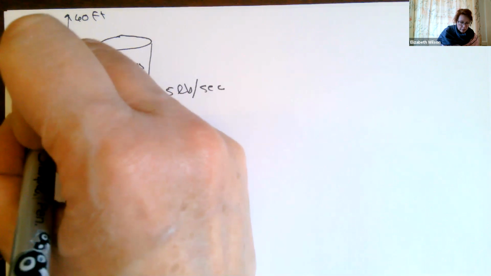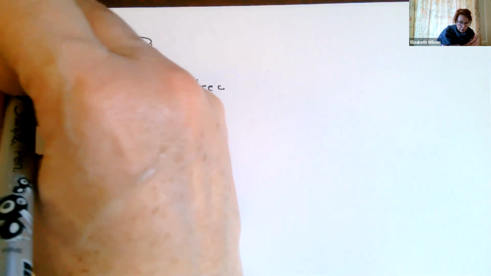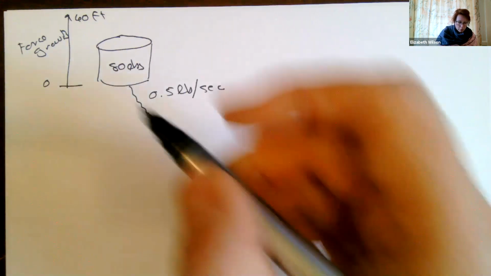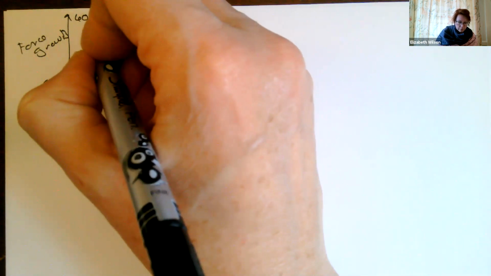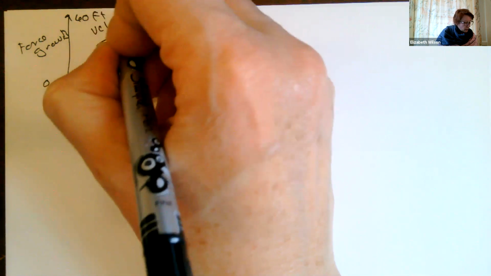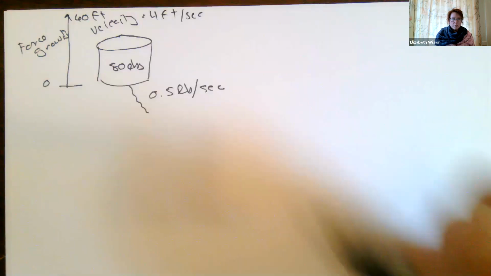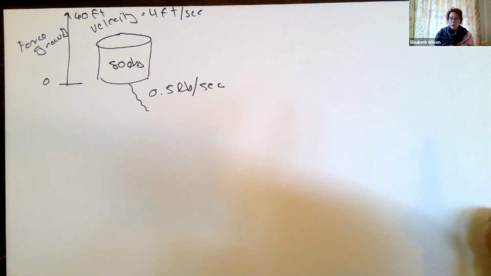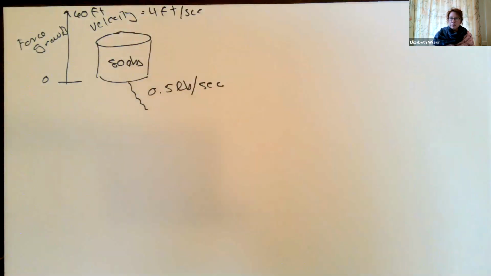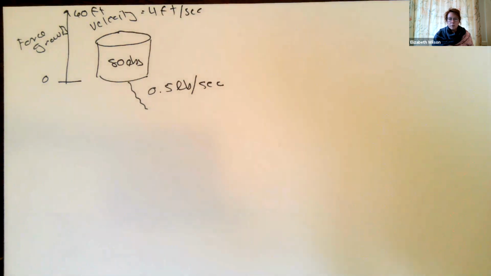So we're going to go from 0 feet to 60 feet. And the force that we have is a gravity force, right? And we're lifting it at a constant velocity of 4 feet per second. Okay, so all these things we're going to need in order to figure out the work. I didn't post the solutions for the spring 2020 yet. I actually just found them today. So if I remember, I will scan them in and post them, but I'll answer whatever questions you have on those. Let me just finish this one first.